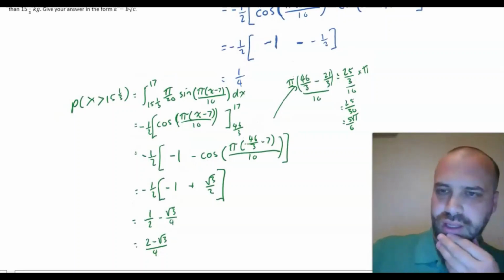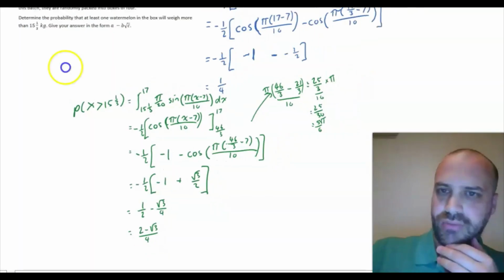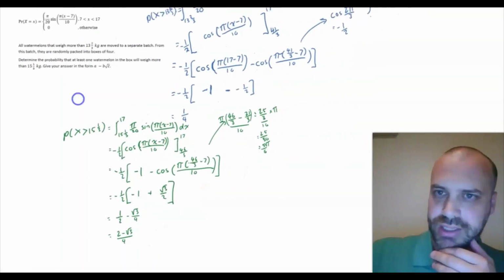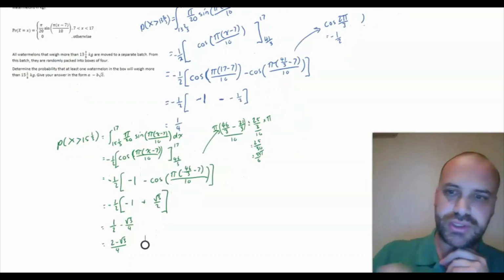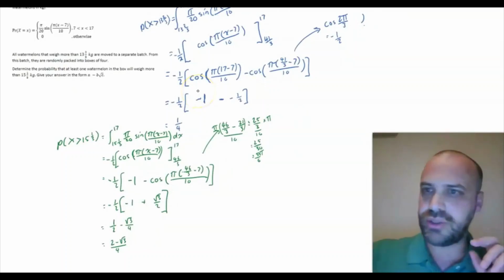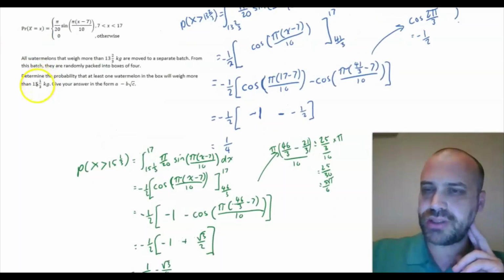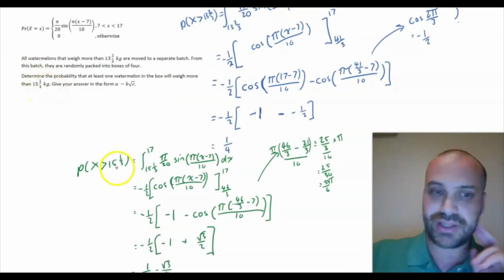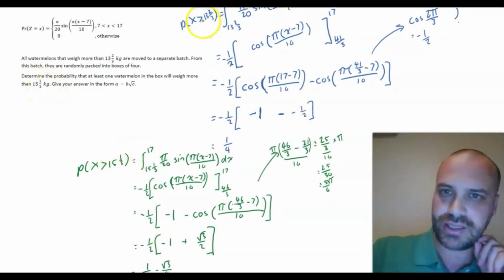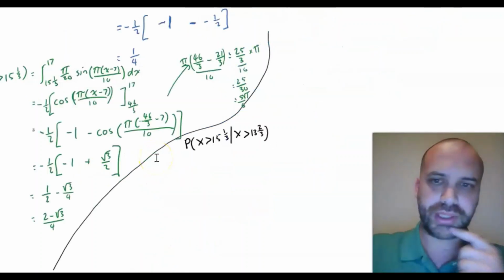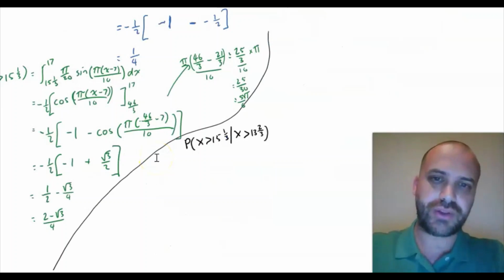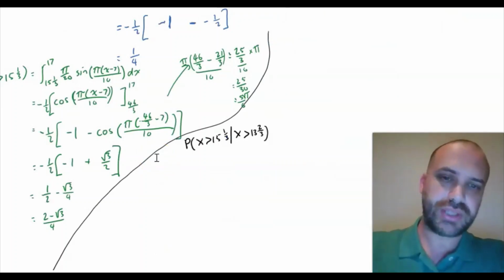I have the probability that x is greater than 15 and a third, and I have the probability that x is greater than 13 and 2/3. So far so good. I need to know the probability that something is this, given it is this. Let's write it down in notation. So we're finding the probability that it's greater than 15 and a third, given it's greater than 13 and 2/3.